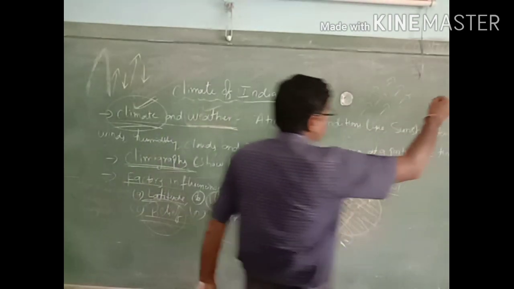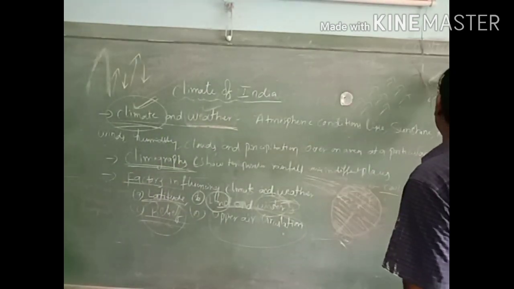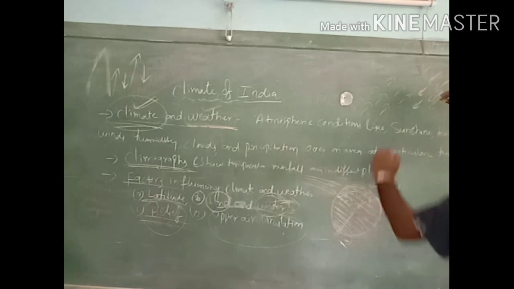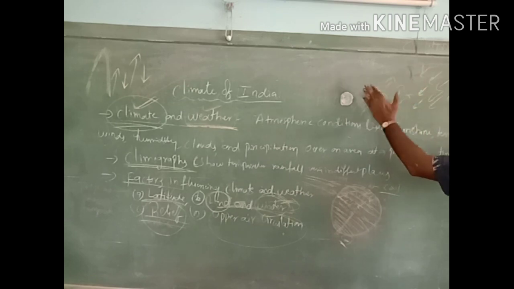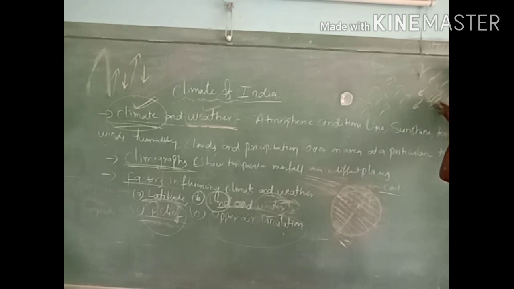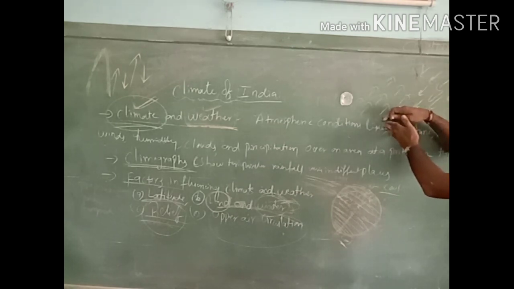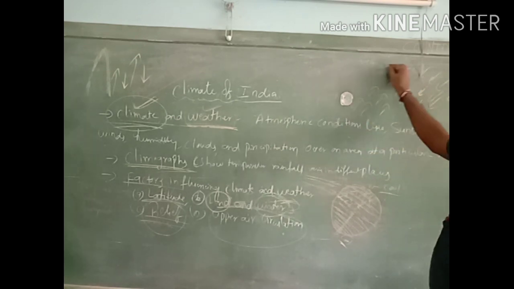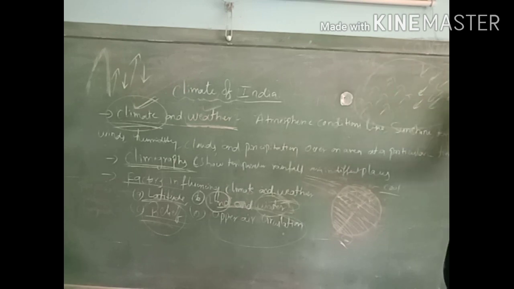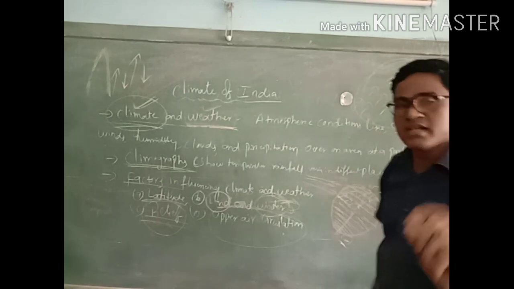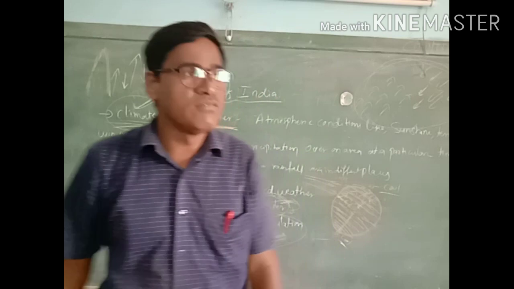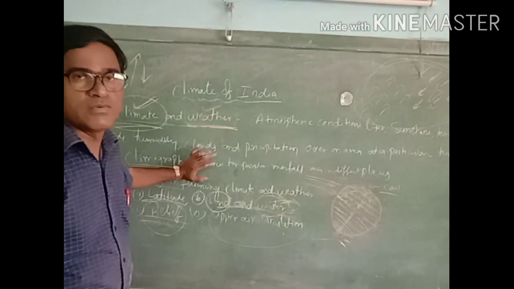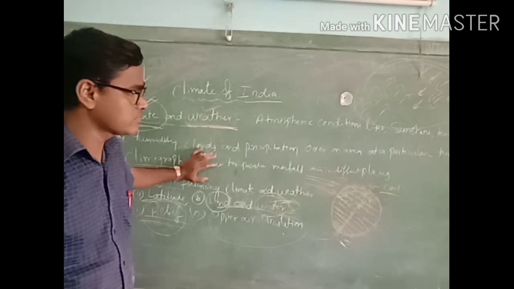So hot winds will go from the equatorial region to the polar region, and cool winds will come from the polar region to the equatorial region. This is due to upper air circulation. Air circulation is also one of the main important factors for deciding the climate of any one place on the earth.